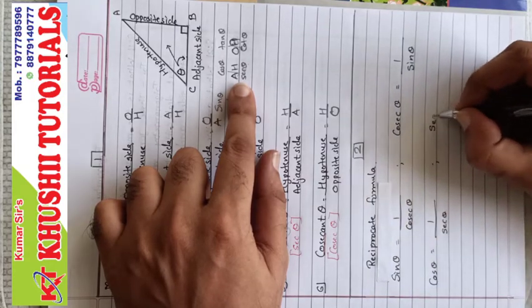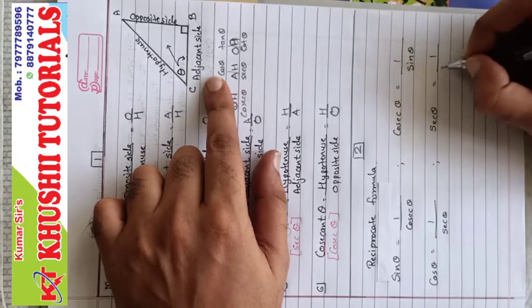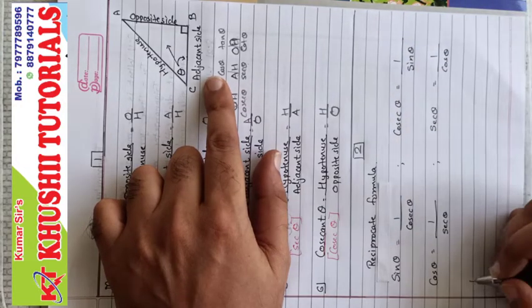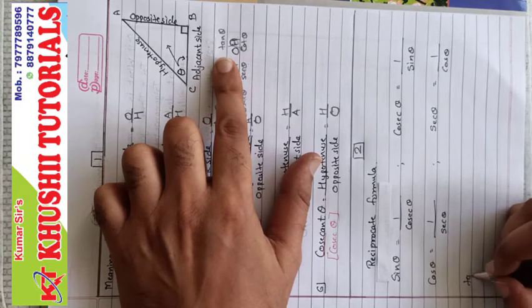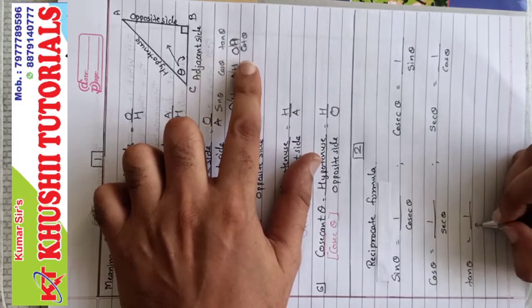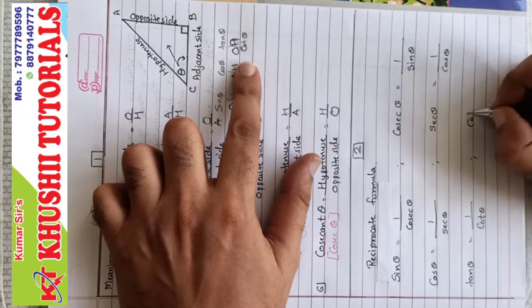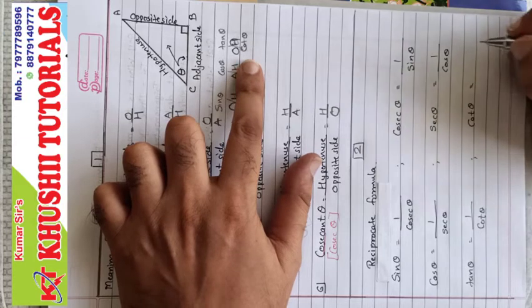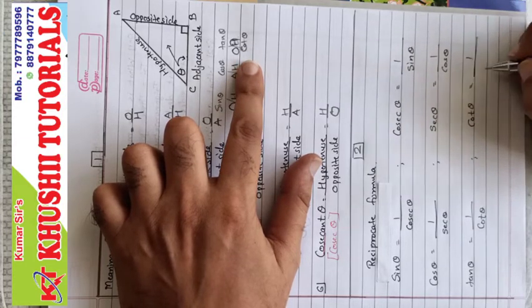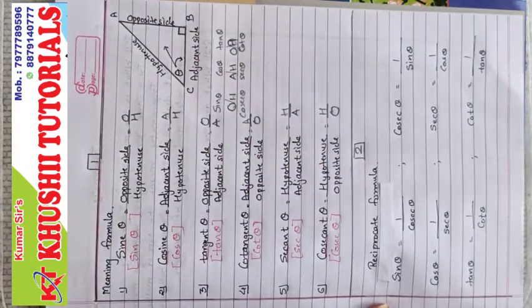And sec theta is reciprocal of cos, so 1 upon cos theta. Third is tan theta. Tan theta is 1 upon cot theta. So cot theta is a reciprocal of tan, so cot theta is 1 upon tan theta. These are formula number 2, reciprocate formula.